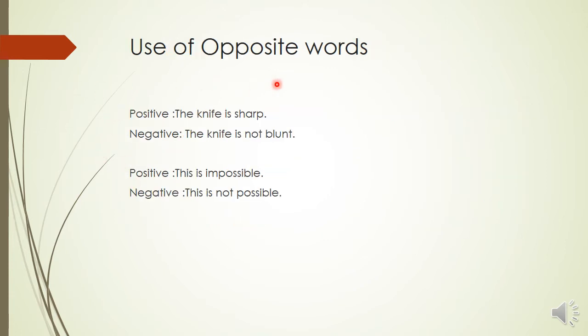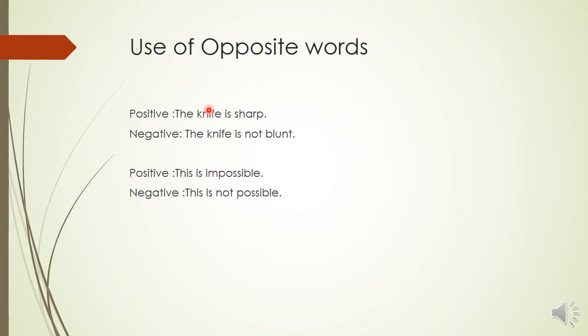Use of opposite words. Now, how do we change positive sentence to negative sentence? By the use of opposite words. For example, the knife is sharp. Opposite of sharp is blunt. We are using the negation not when we are converting the positive sentence to negative sentence here. The knife is sharp.